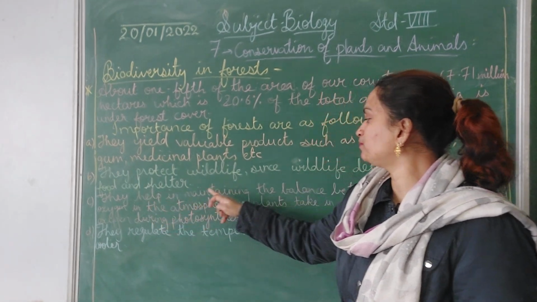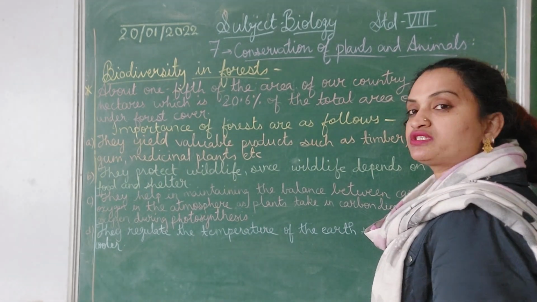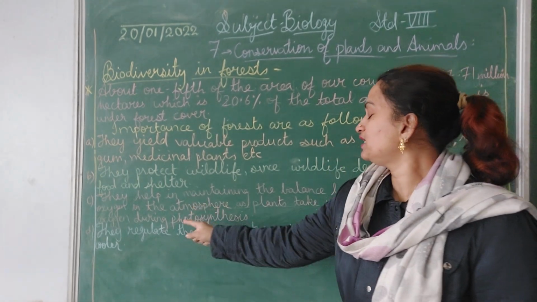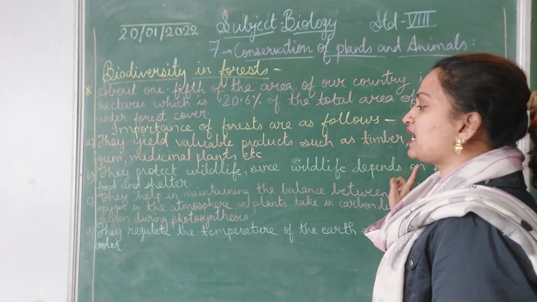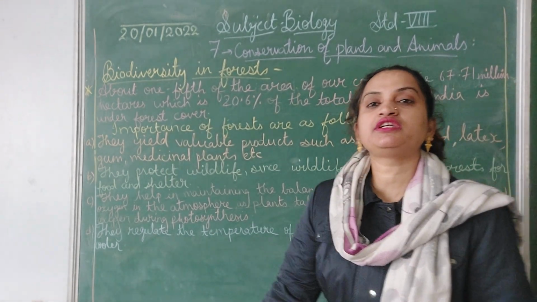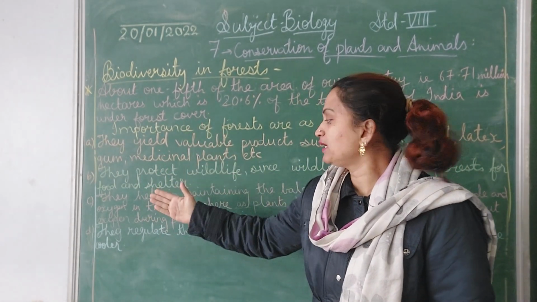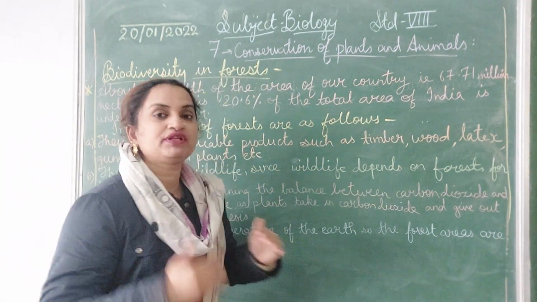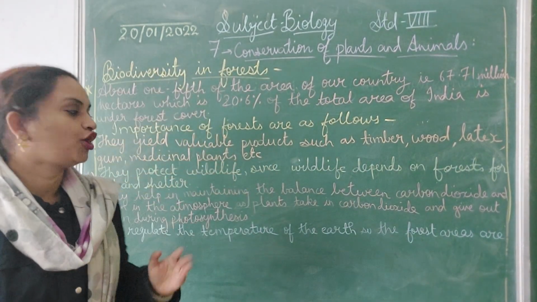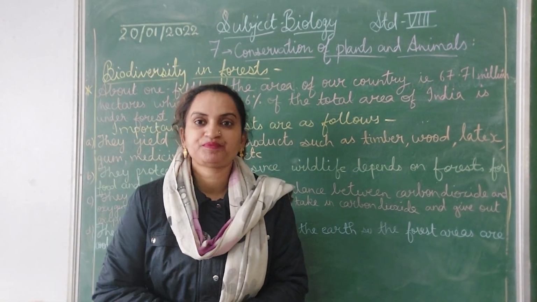They help in maintaining the balance between carbon dioxide and oxygen in the atmosphere, as plants take in carbon dioxide and give out oxygen during photosynthesis. See, the plants, the forest, they play a very important role in maintaining the balance between carbon dioxide and oxygen.